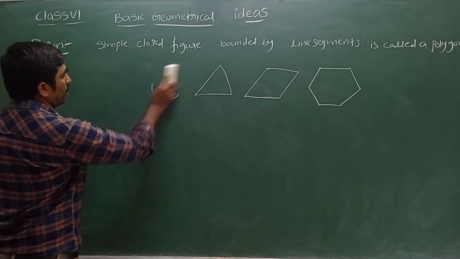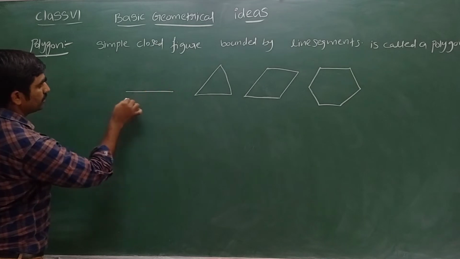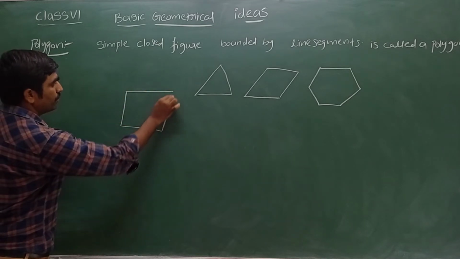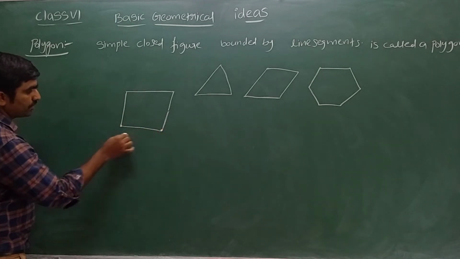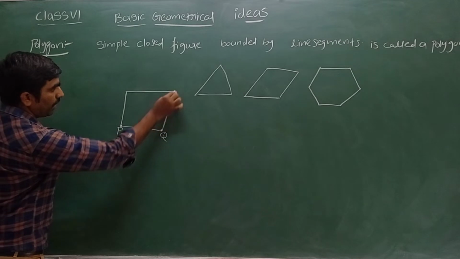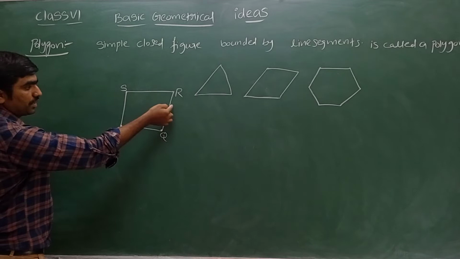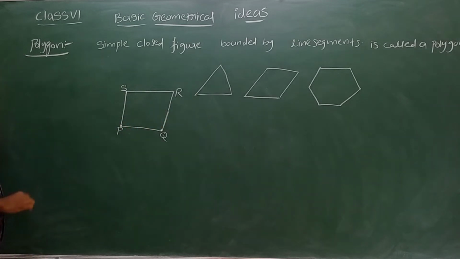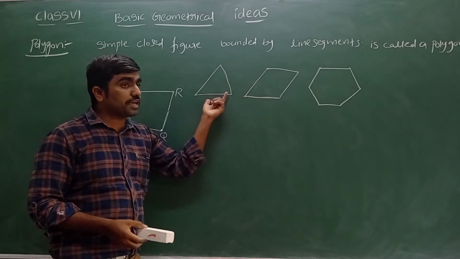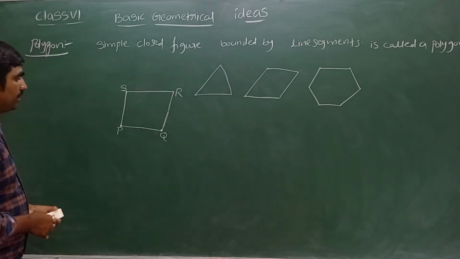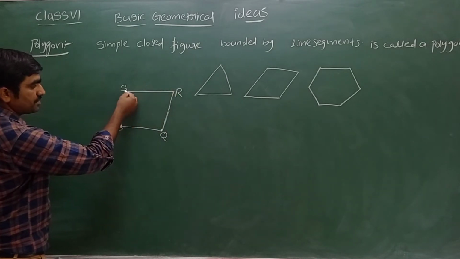Now let me take one 4-sided polygon. 1, 2, 3, 4. At these corners I want to write the names P, Q, R, S. Yes, it is a polygon with 4 sides. A polygon with 4 sides is called a quadrilateral. What do we call it? Quadrilateral. A polygon with 3 sides is called a triangle. Now let's see PQ, QR, RS, SP.